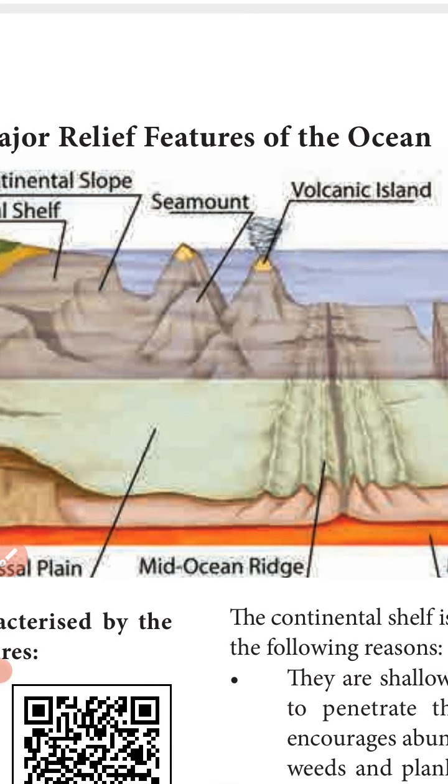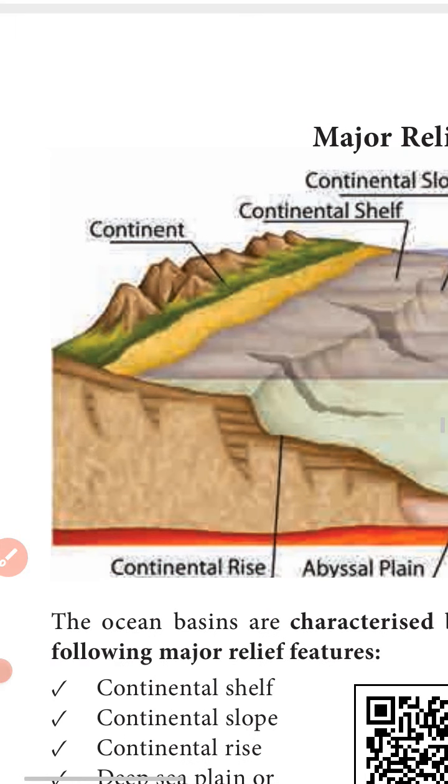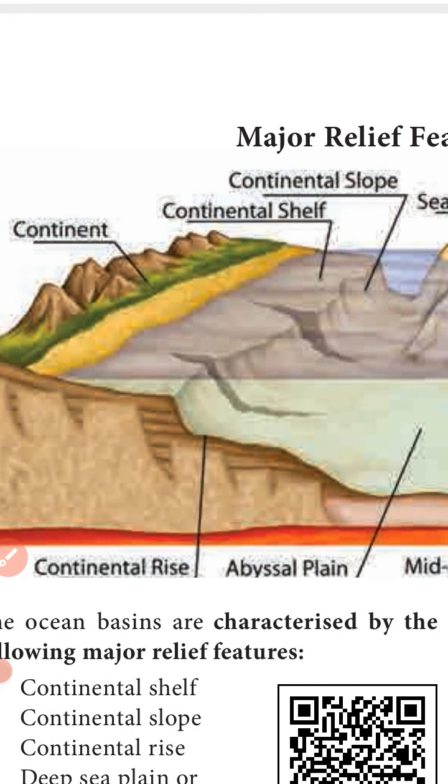Next one is continental rise. The area between the continental slope and abyssal plain is called the continental rise. See the picture. Between the continental slope and abyssal plain, this area is known as the continental rise. It consists of submarine fans.